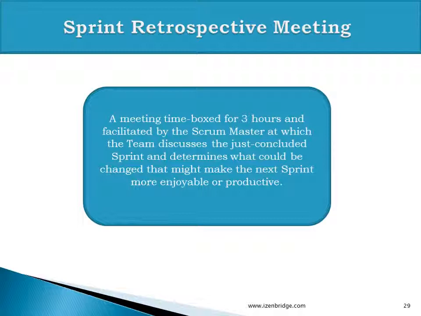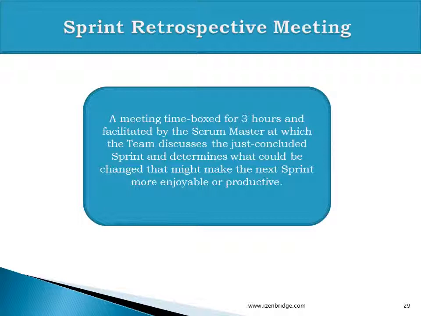So the definition of sprint retrospective is a meeting time boxed for 3 hours. The 3-hour time box is applicable for a 30-day sprint, or a 30 calendar day iteration. The sprint retrospective is facilitated by the Scrum Master, and this is primarily meant for the team, because here the team discusses the just concluded sprint and determines what could be changed that might make the next sprint more enjoyable and productive.